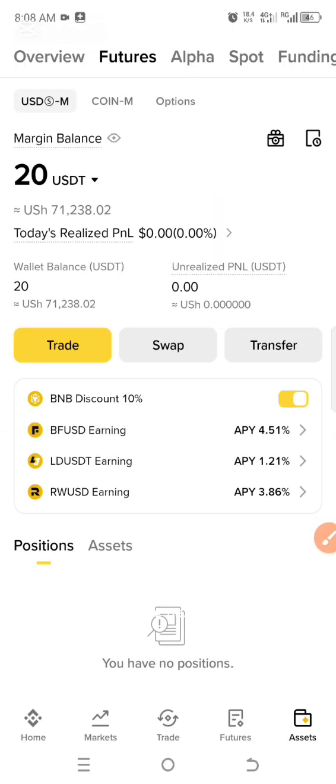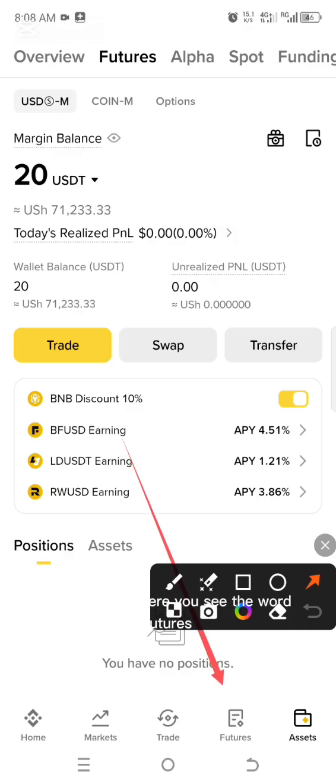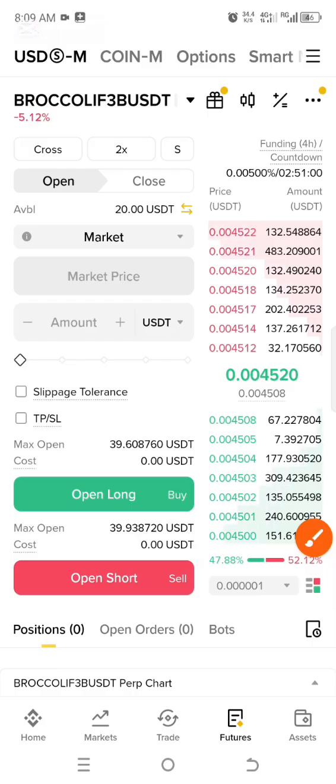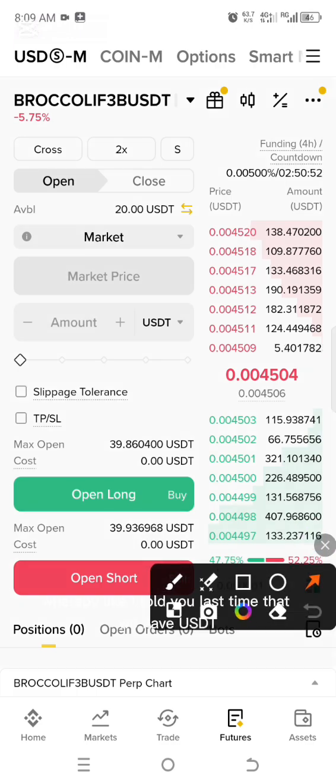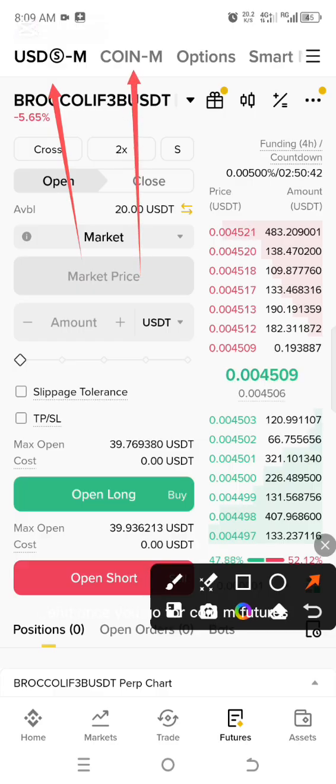Then the next step, we shall go to our futures page or our futures market. You will have to click down here in the corner where you see the word futures. Once I click on futures, they will bring me to this page, and I will explain everything here. Like I told you, we have USDT-M futures, where you are using USDT only for trading, and once you go for coin-M futures, you are using that very coin. Your money should be in that coin for trading.